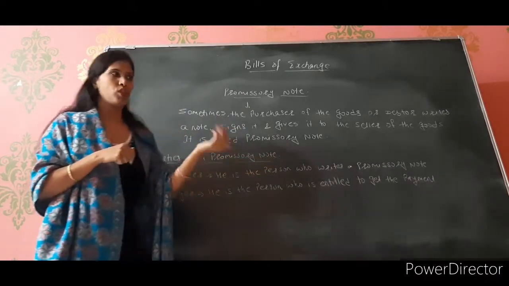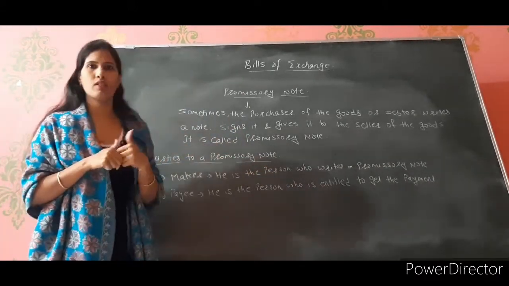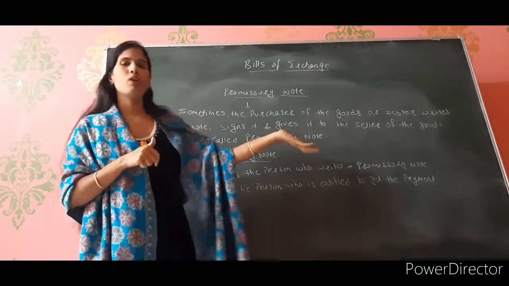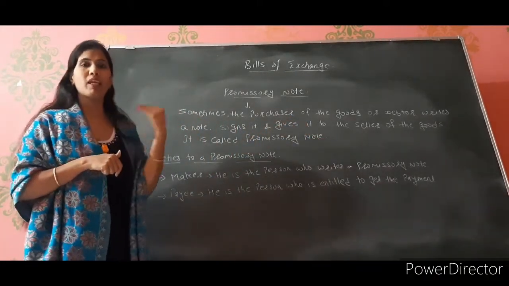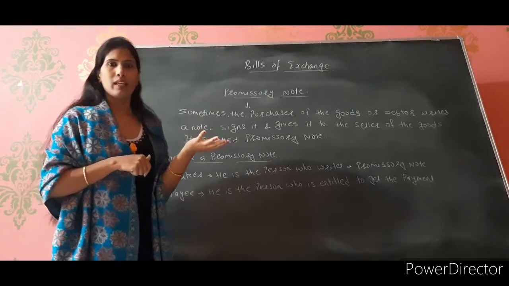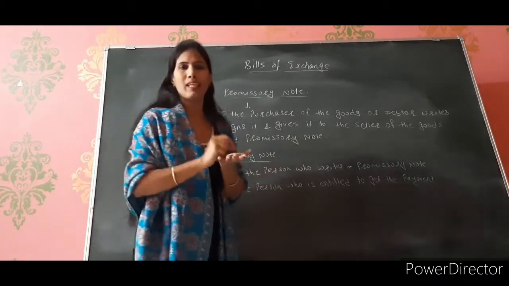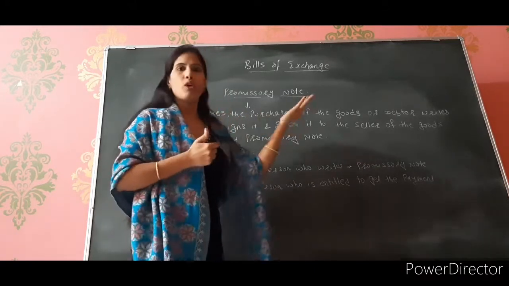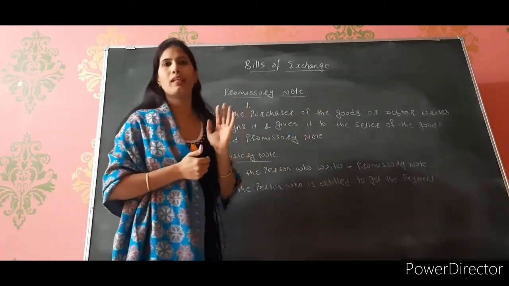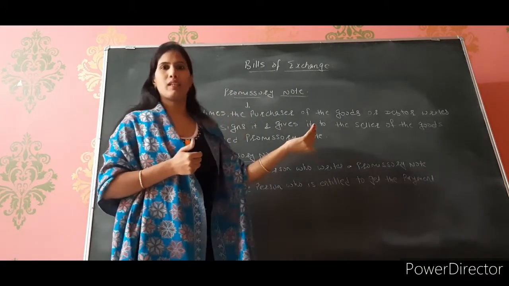But in promissory note, I have purchased the goods on credit, so he is not making the bill of exchange, but I, from my side, make a promissory note, right? I am making a promise, writing that I am going to pay so much money during that time period.